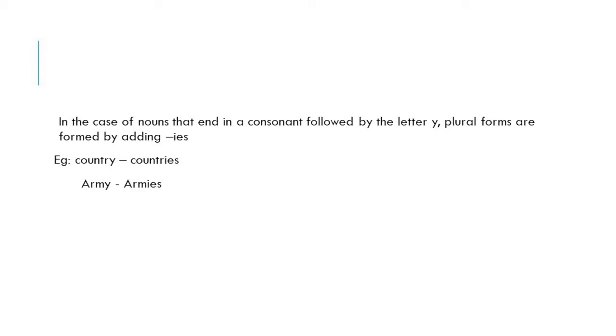So, in the case of nouns that end in a consonant followed by the letter y, plural forms are formed by adding ies. Look at the word sky. Here the word ends in the letter y. Its plural can be formed by adding ies. Sky, skies.